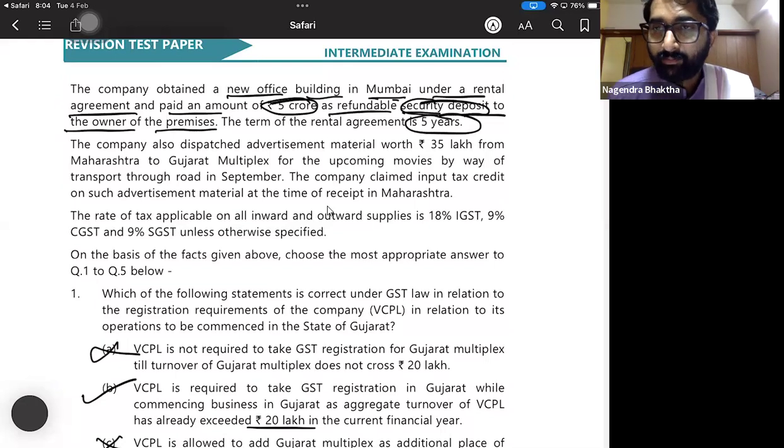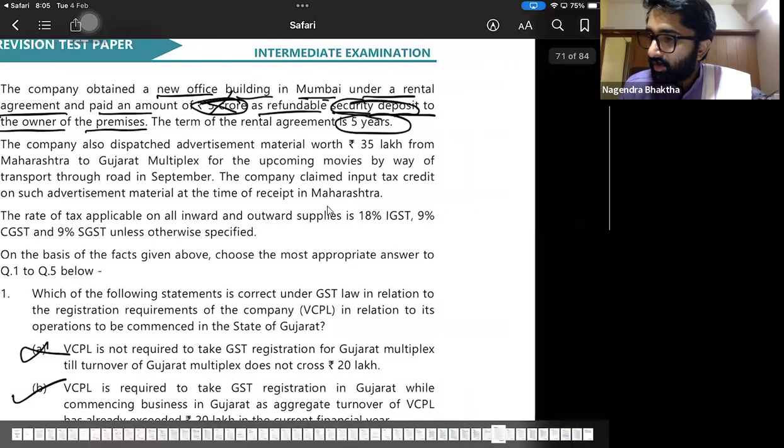Now you tell me, on security deposit is there GST? Yes or no? No. We have discussed that until and unless it is appropriated for the rent, it is not considered as consideration. So if it is not consideration, there is no GST on this 5 crores. But on the rentals, yes, there is GST. On rentals, there is GST, but on that security deposit, there is no GST. Let's read the options.